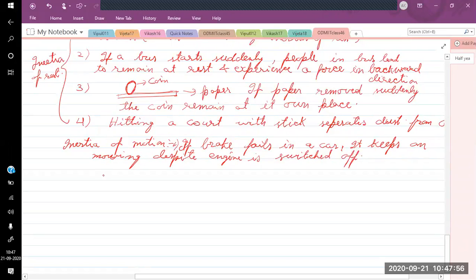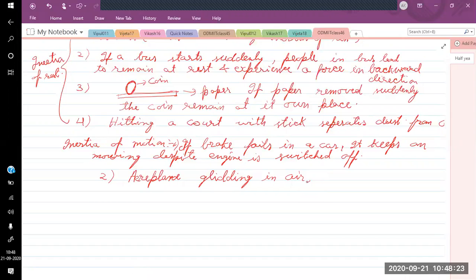Similarly, this is one example. We can have many other examples. If something is moving in a direction, we can have an aeroplane gliding in the air, or a kite or glider, which are not experiencing any force. They are just gliding in the air because of their initial velocity.